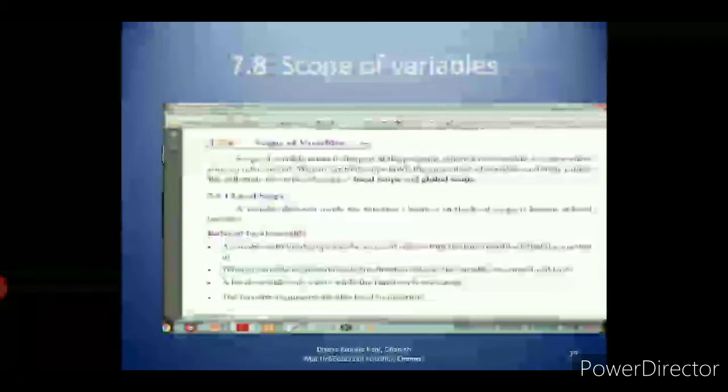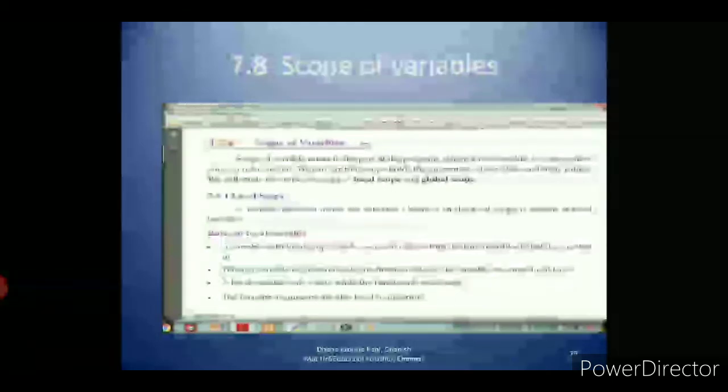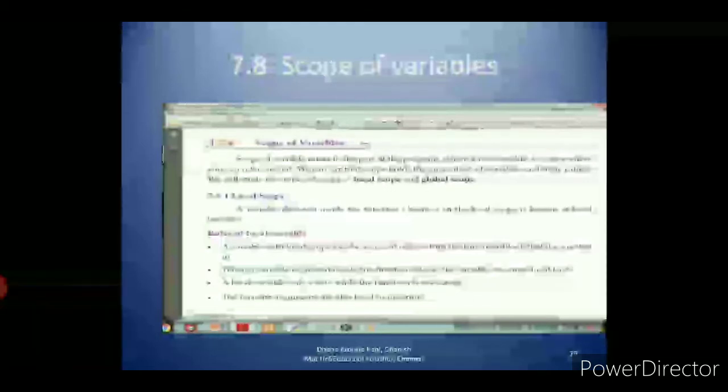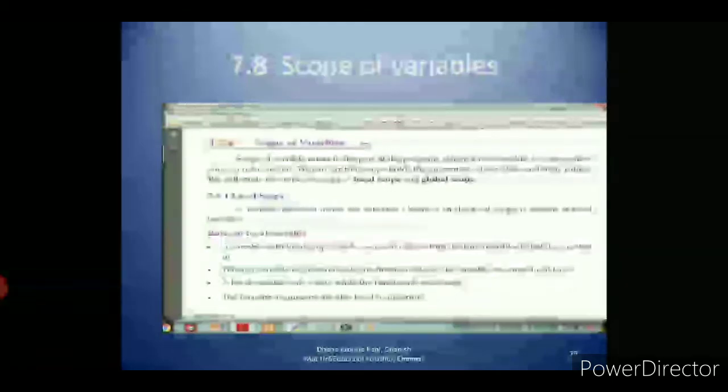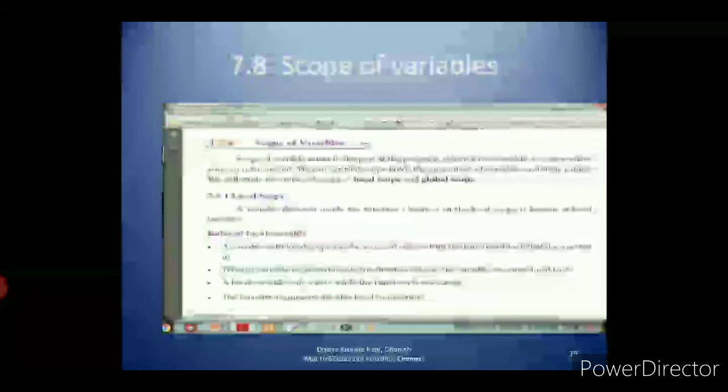Take page number 101 and you can see the example. Here c equal to 1, that c is a global variable. Why is it called a global variable? Because it is declared outside the function. Then the function block starts. def is a keyword, add is a function, print c is an output statement, then add is the function calling statement. So here the output will be 1.